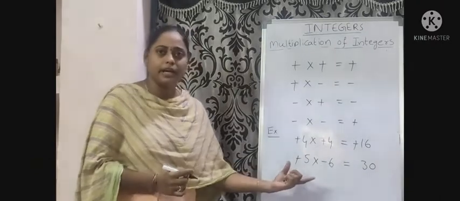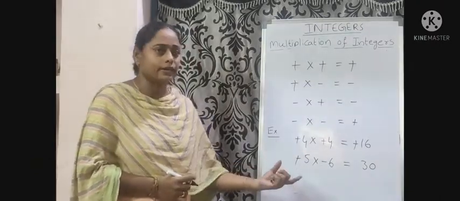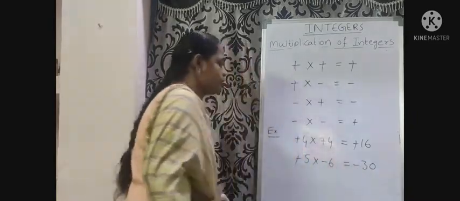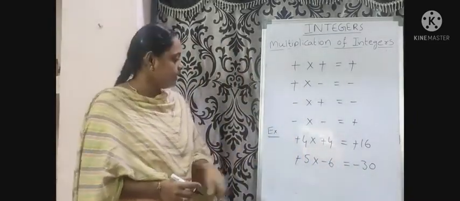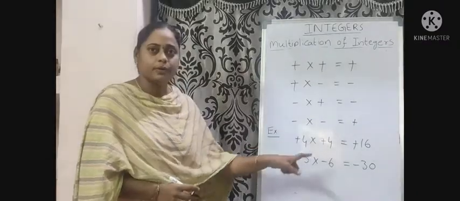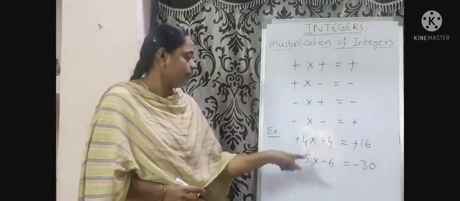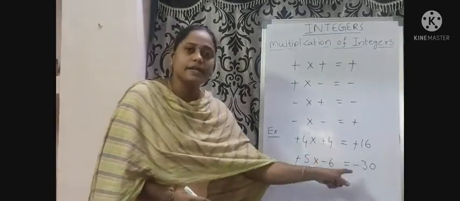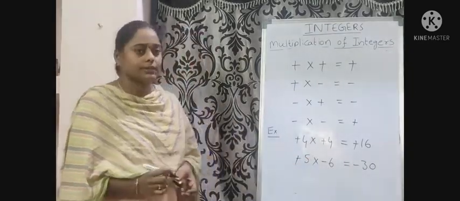Next we multiply the signs before the integers. Plus into minus, minus. Minus 30. Here, what is 5? Multiplier. What is minus 6? Multiplicand. What is minus 30? Product.